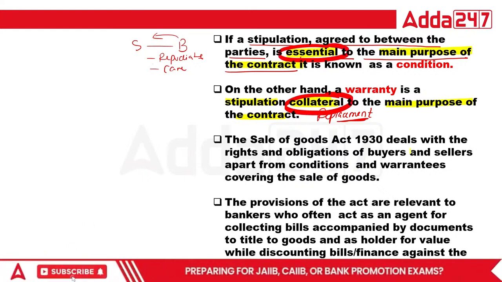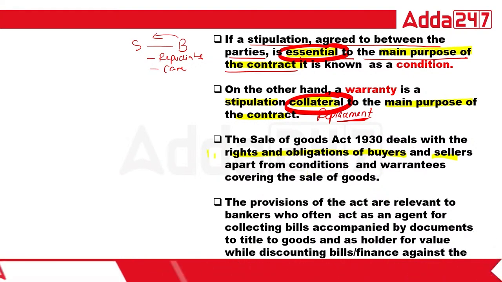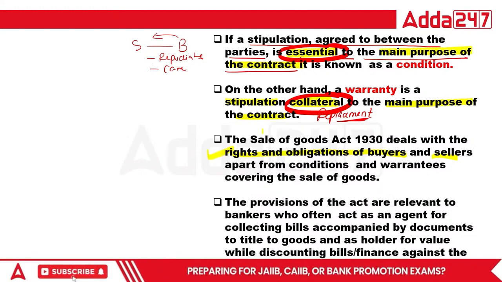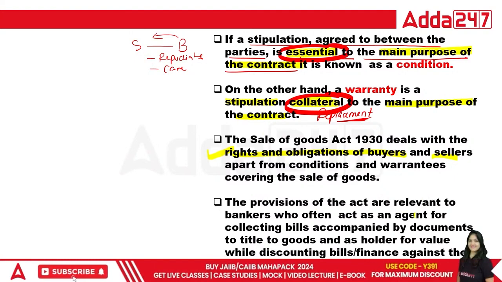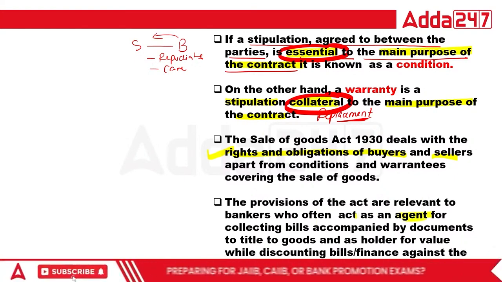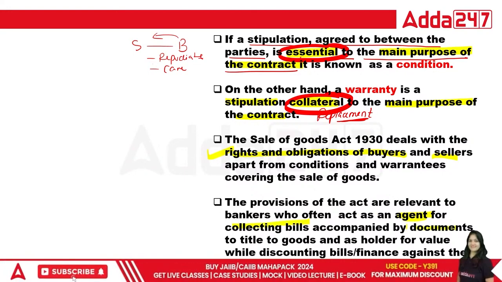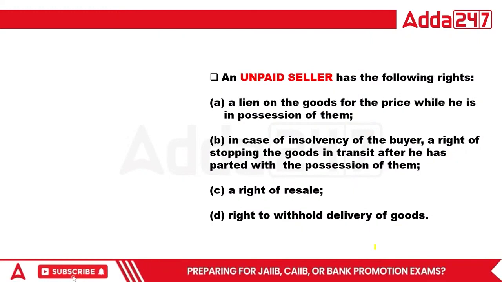Done. The Sale of Goods Act deals with the rights and obligations of the buyer and seller apart from the condition and warranty covering the sale of goods. Exactly, because we have to deal with the rights and obligations of the buyer and seller also. The provisions of the Act are relevant to the banker who often acts as an agent for collecting bills. Okay, so in this third paragraph, the bank is acting as an agent for collecting bills accompanied by the documents of title to the goods, and as a holder for value while discounting the bill and advancing against the goods. So this is the very example.